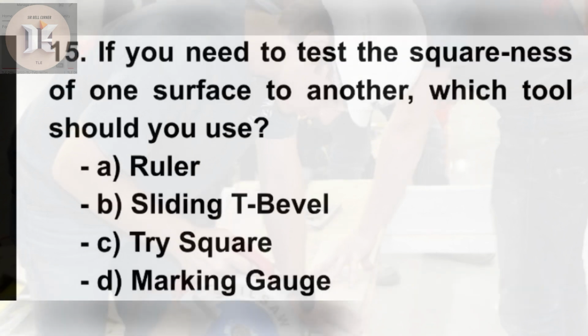15. If you need to test the squareness of one surface to another, which tool should you use? A. Ruler. B. Sliding T-bevel. C. Tri-square. D. Marking gauge.